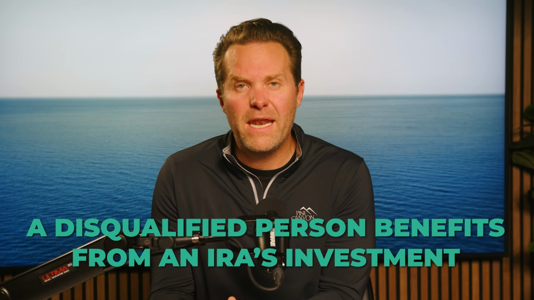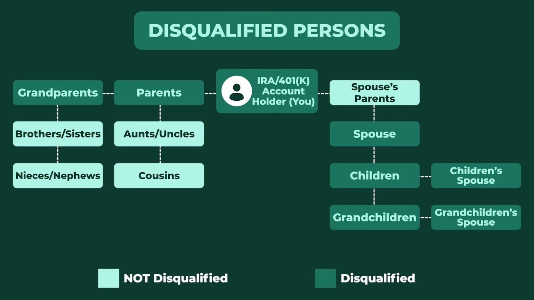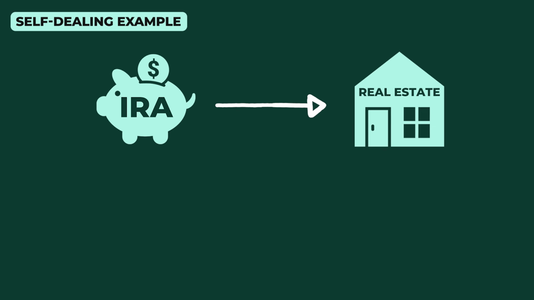whenever a disqualified person benefits from an IRA's investment. Now remember the list of disqualified people. This is you, your spouse, your kids. Remember those people. If any of them benefit because your IRA makes a transaction or investment, that causes a self-dealing prohibited transaction. So, for example, let's say your IRA goes and buys a piece of real estate